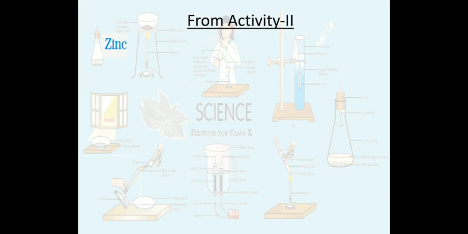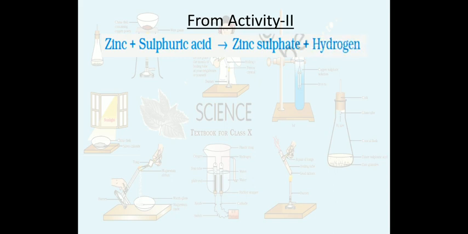Let's see activity number 2, in which acid is made to contact zinc granules. So we can write zinc plus sulfuric acid, and this will give zinc sulfate plus H2, or hydrogen.